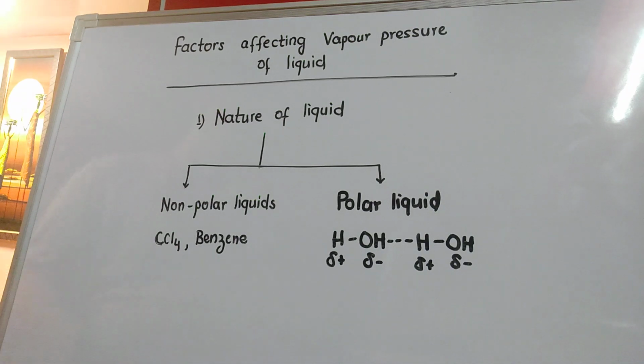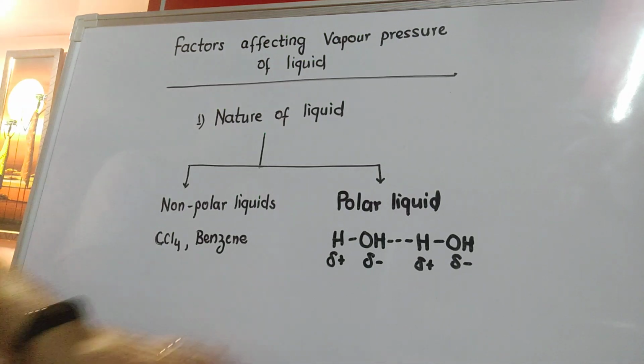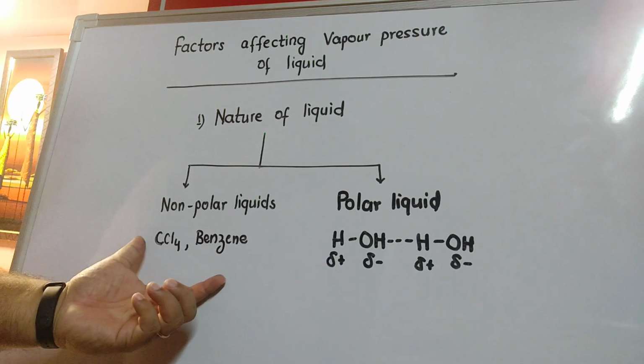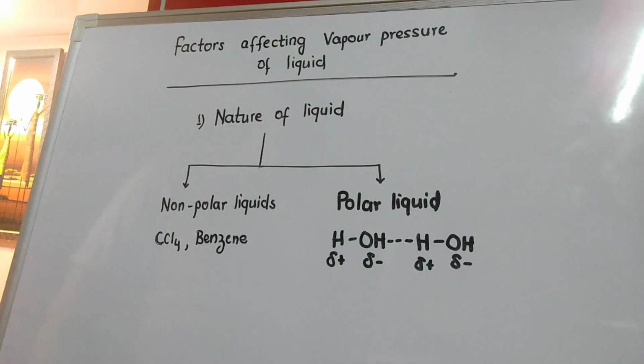Non-polar liquids have poor or no interactions at all, due to which you can understand that if the interaction is strong, the liquid molecules will not be easily escaping to the vapor phase. But if the interaction is poor, they can easily escape to the vapor phase, as a result of which we can say that non-polar liquids like CCl4, benzene have high vapor pressure.